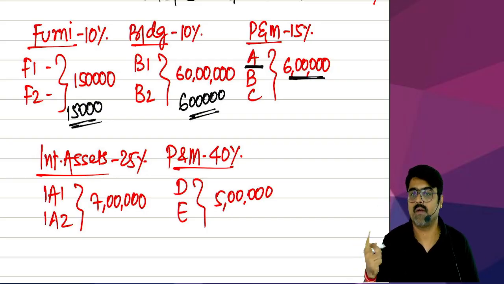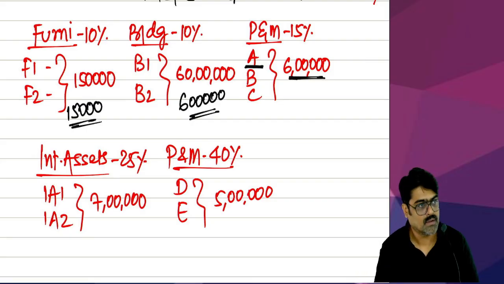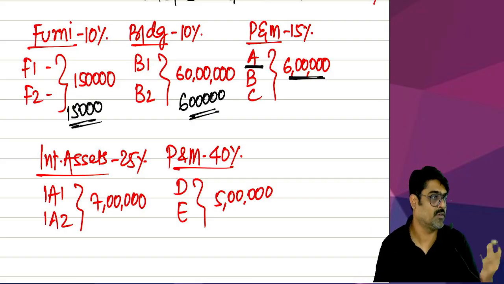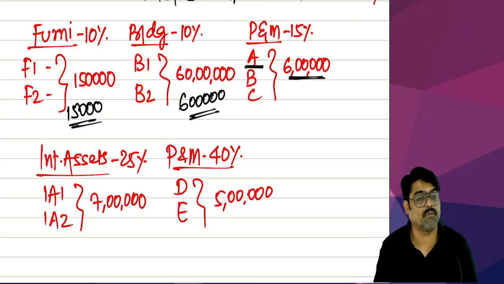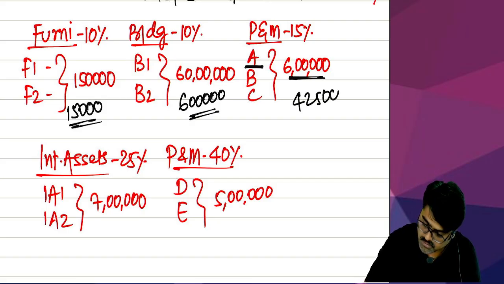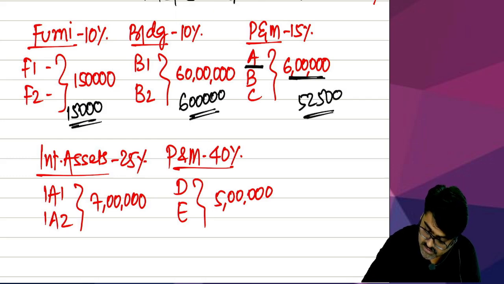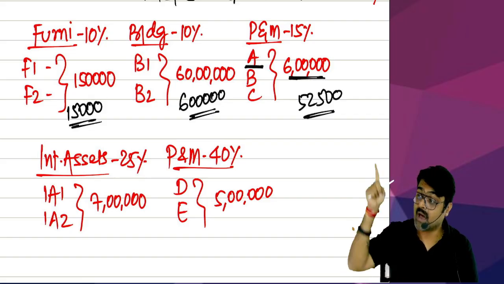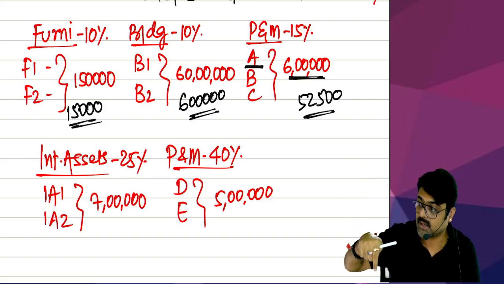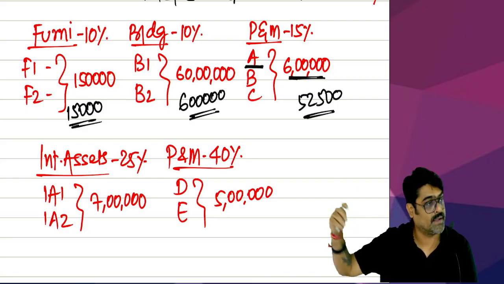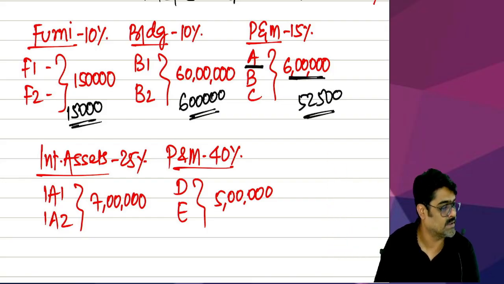Hello sir, so on 5 lakh, what rate you will apply? 15% or only 7.5%? So apply 7.5% on 5 lakh. 37,500. And on the balance 1 lakh, you are supposed to apply 15%. That is 15,000. So 15,000 plus 37,500 will be 52,500. This will be the depreciation for the plant and machinery in this year. Meaning that out of the 6 lakh cost which you have incurred in this year, only 52,500 will be allowed in this year. The balance will be allowed in the subsequent year. That will become the opening WDV in the next year.